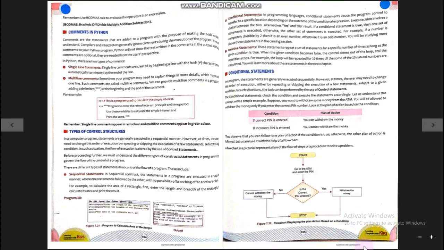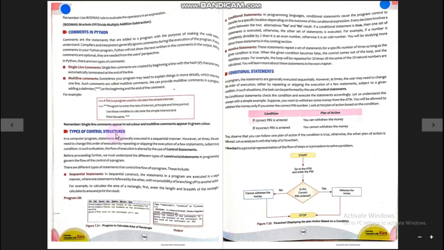Hello students, welcome again to the learning of chapter 7 about Python. My dear students, this is part 3 of this chapter. In this part, we will understand about the control structures and conditional statements.